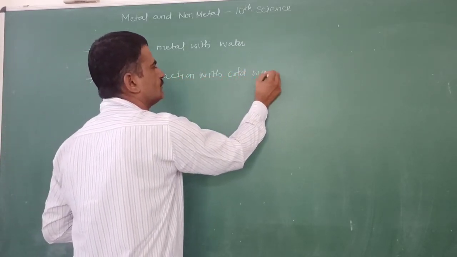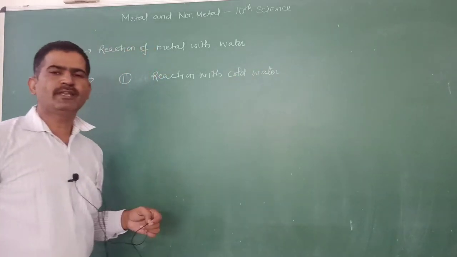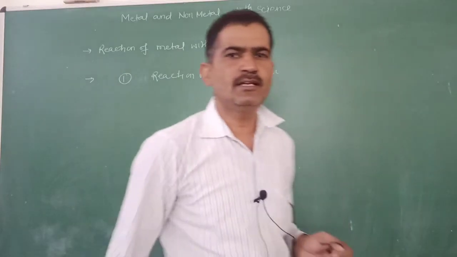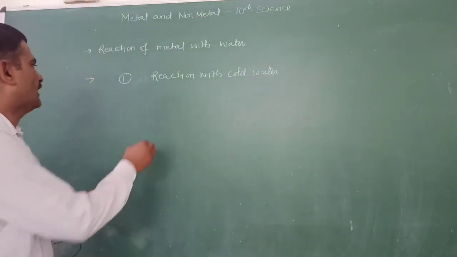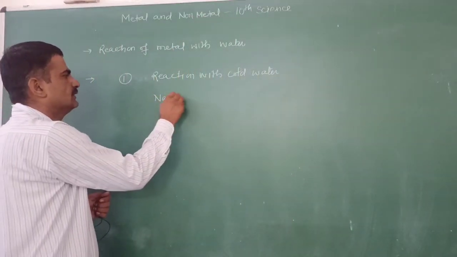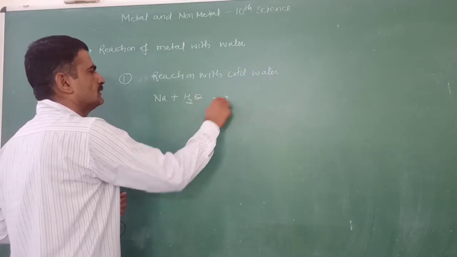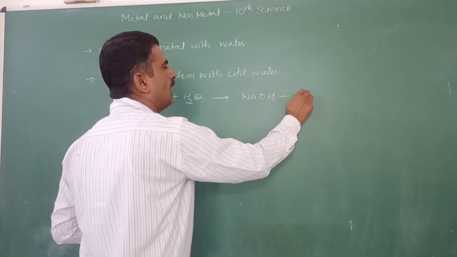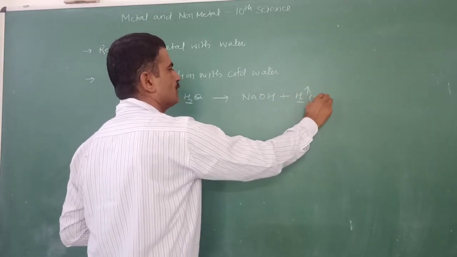The metals that are very highly reactive react with the cold water, just like sodium and potassium. They form sodium hydroxide and hydrogen gas is produced.